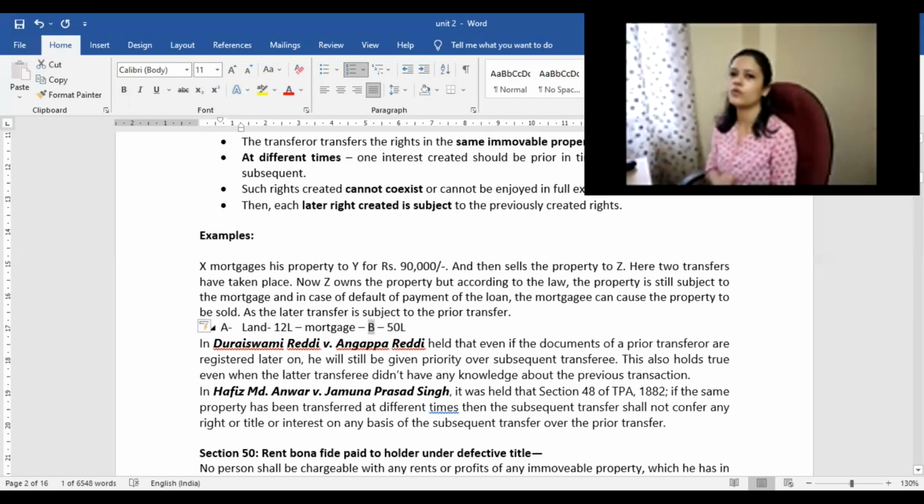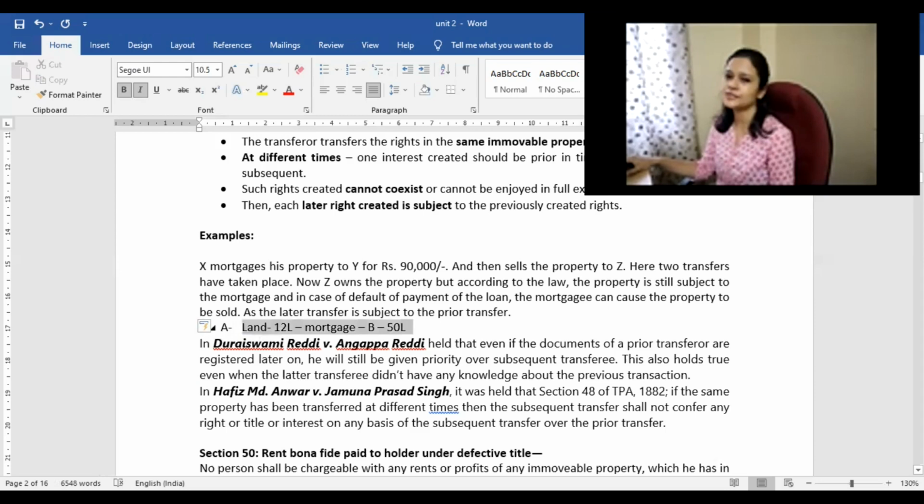B can go to court and file a case for specific relief. He can say that we were already in the process of negotiation for selling and buying the property for 50 lakhs, but this property is under some mortgage. So please ask this person that he is anyway getting 50 lakhs, so out of this 50 lakhs, he should take out 12 lakhs, clear this mortgage, and after that transfer this property to you. This is a very common sort of relief that people ask.